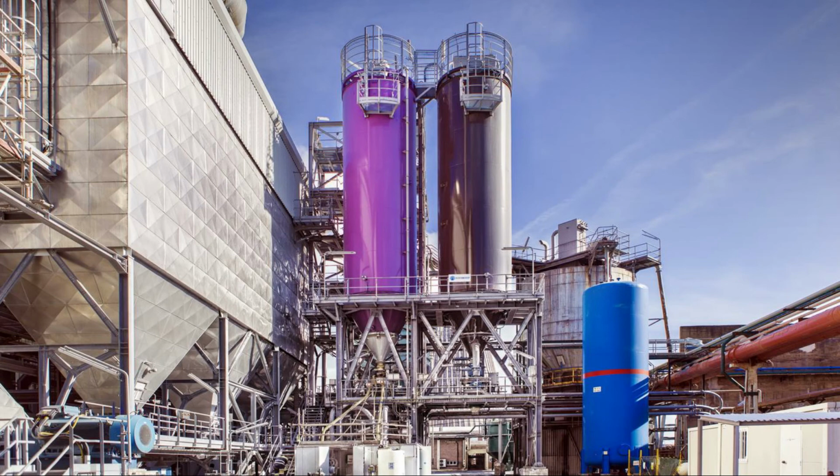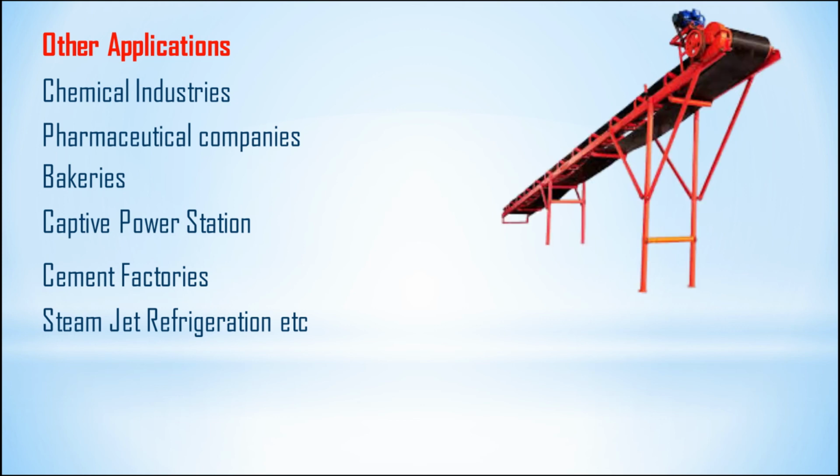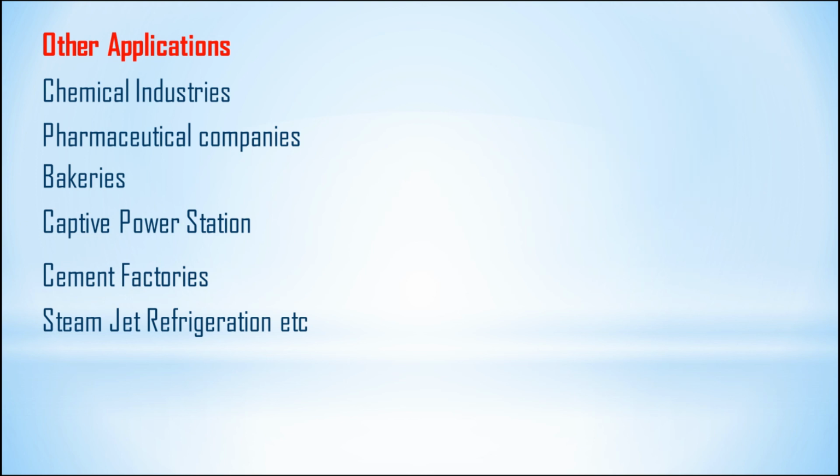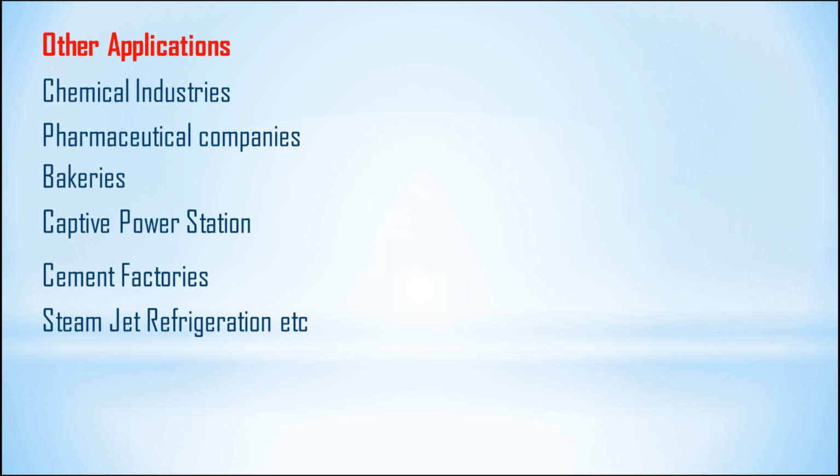In a cement plant, a huge amount of power is required to run 100 HP or 200 HP motors, and there are various electric motors, in the packaging department, and in the coal and ash handling system. So captive power station means those power plants produce electricity for their own use. They are not purchasing electricity from the government, they produce their own electricity. It is called a captive power station. We have already discussed one application of the captive power plant in cement factories. It is also used in steam jet refrigeration systems to produce the cooling effect.